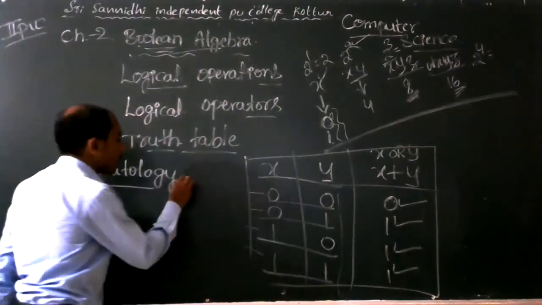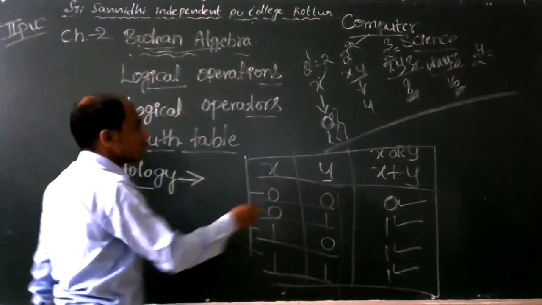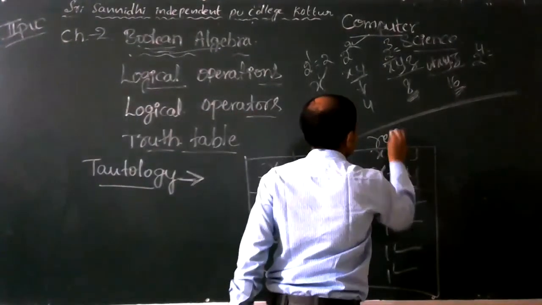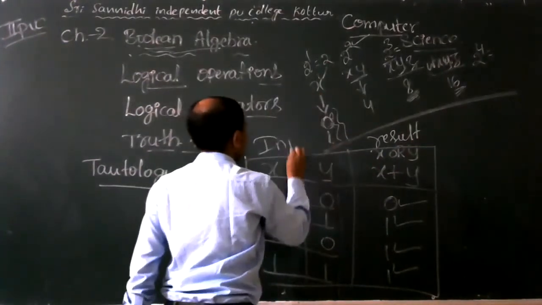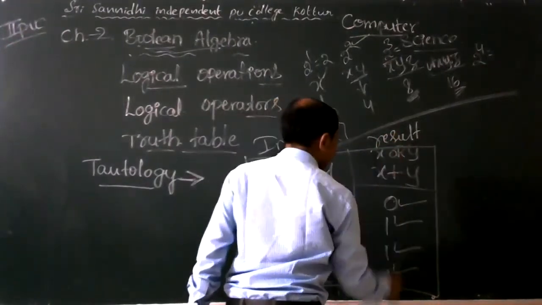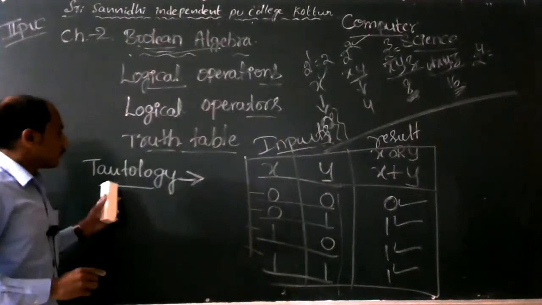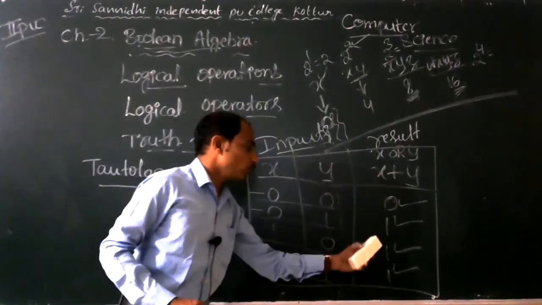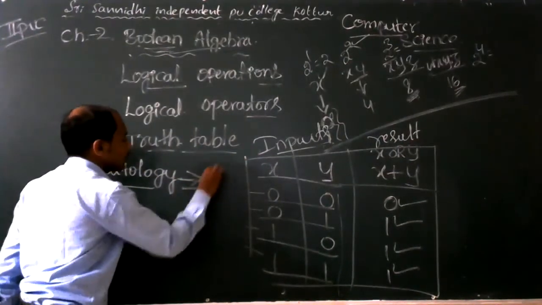In the truth table, this is the result column and these are the input columns. If the result column is always 1, then it is called a tautology.